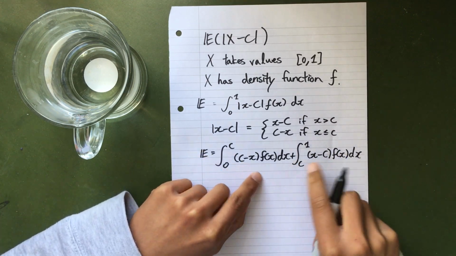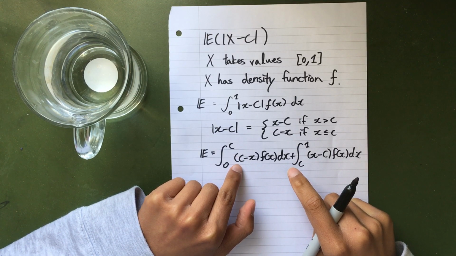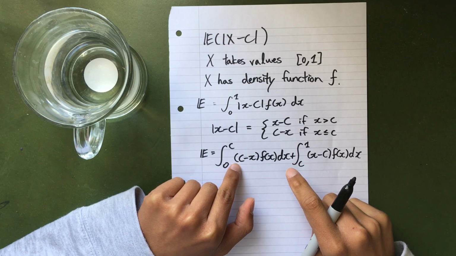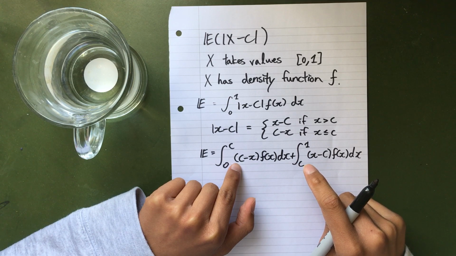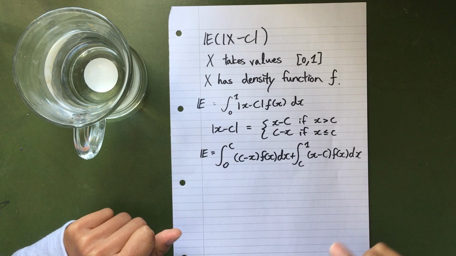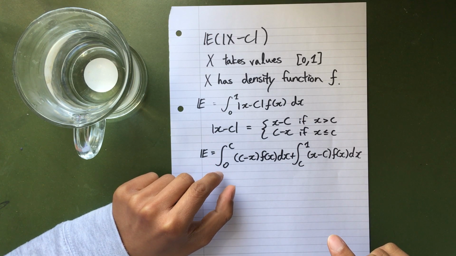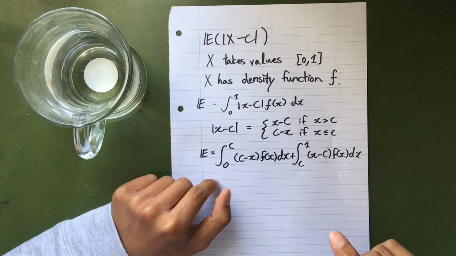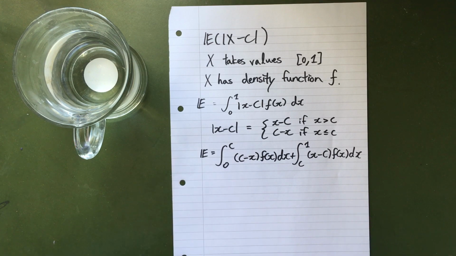Okay, so now we could integrate each of these. Well, we could deal with this much easier. Maybe we're still not going to integrate it. Why is that? Well, we don't really know what f is. We're doing this in general. But what we could do is now shuffle things around and break up integrals even more.